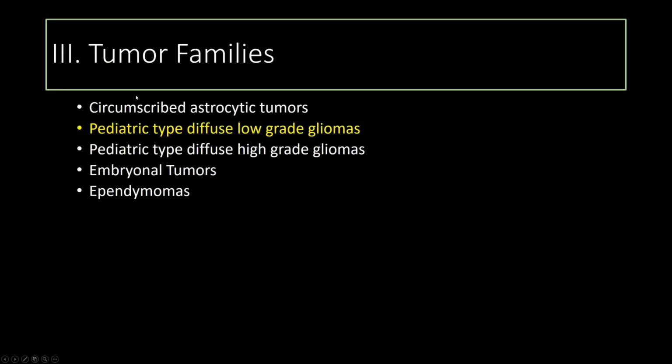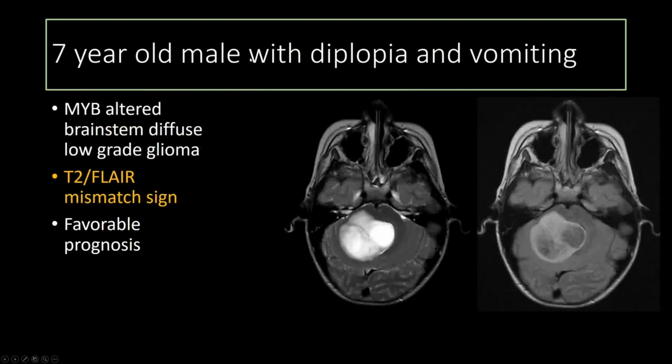So let's see what's up with the pediatric type diffuse low-grade gliomas. This was a 7-year-old male with diplopia and vomiting. You can see we have this expansile T2 hyperintense lesion within the posterior fossa. It's bright on the T2, but not completely suppressing on FLAIR. Many of you know this as the T2 FLAIR mismatch sign that has been more often described in the adult population with IDH mutant tumors.